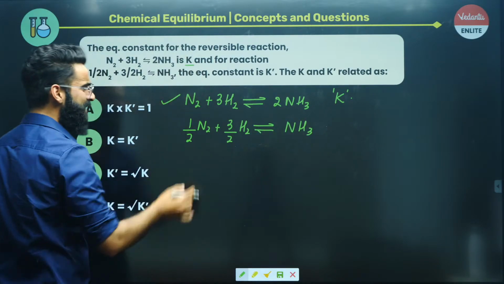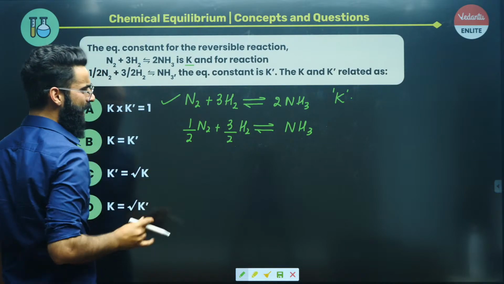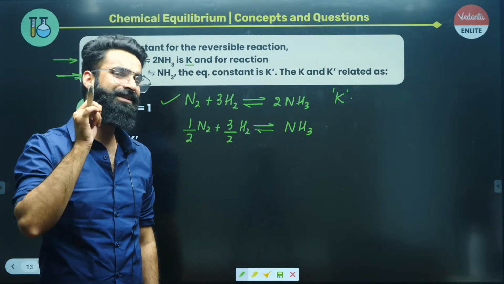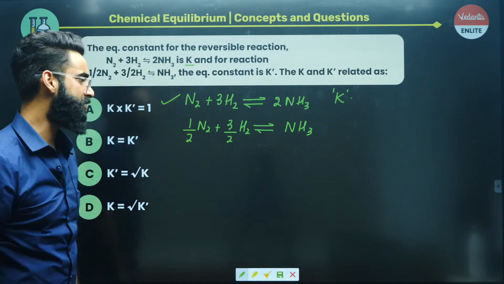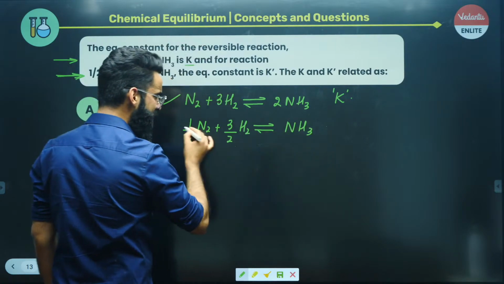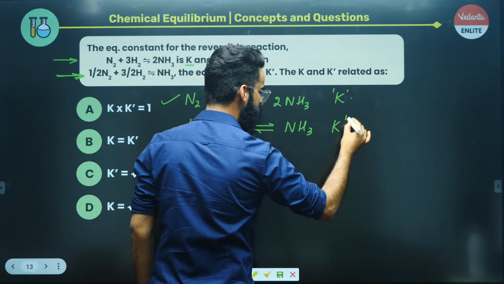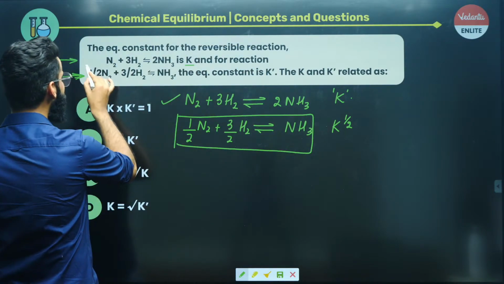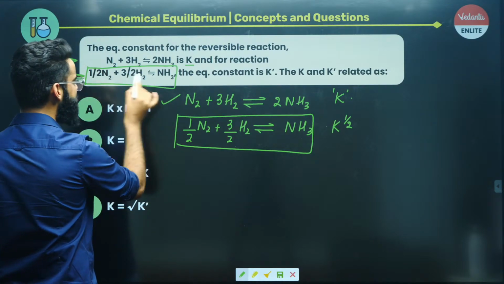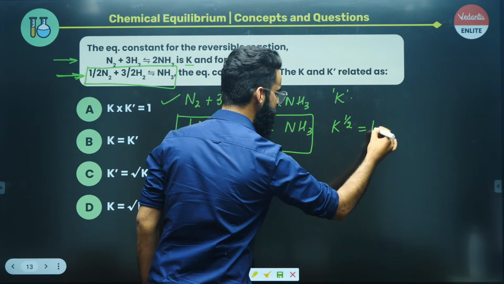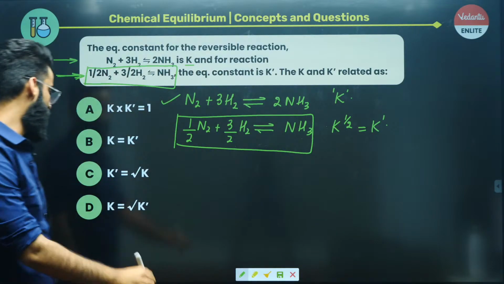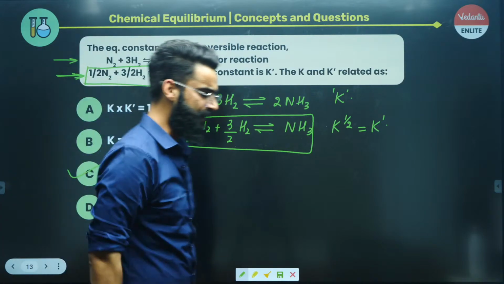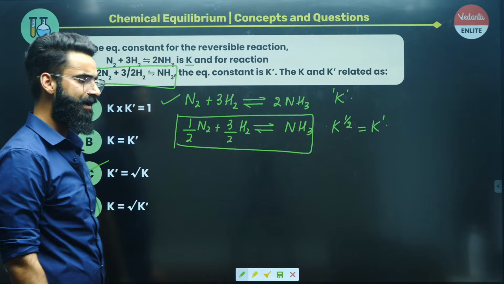What I exactly did was multiply this reaction by 1 by 2, and whenever a reaction is at equilibrium, if you multiply that reaction by some number, that number goes to the power of the equilibrium constant. So the new equilibrium constant for this reaction is going to be K raised to the power 1 by 2. Its equilibrium constant is K dash, so K dash is equal to root of K. So option C is the correct answer to this question.